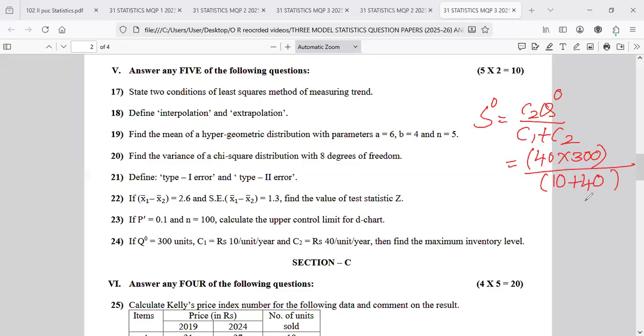Now what is the answer? Open bracket 40 into 300 close bracket divided by 50. Yes, 240 is the answer. So S naught is 240 per year. The question is correct, guys, our assumption was wrong. S naught is equal to 240 per year.